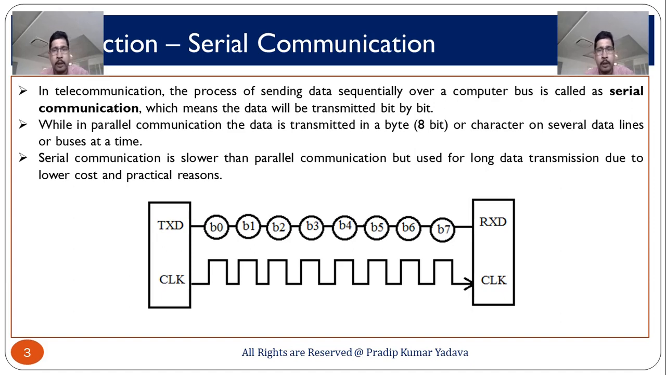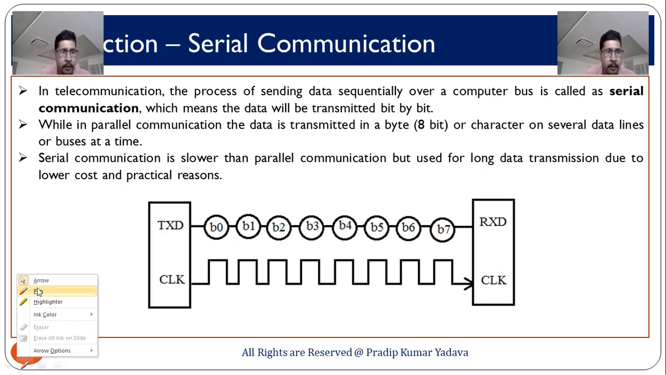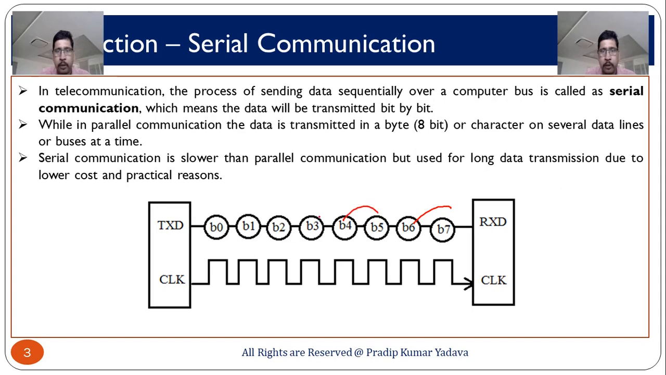single line. So here in this picture you can see this is the transmitter and this is the receiver, and this is an example of serial communication because through the single line, bit by bit transmission is happening. So this is an example of serial communication.